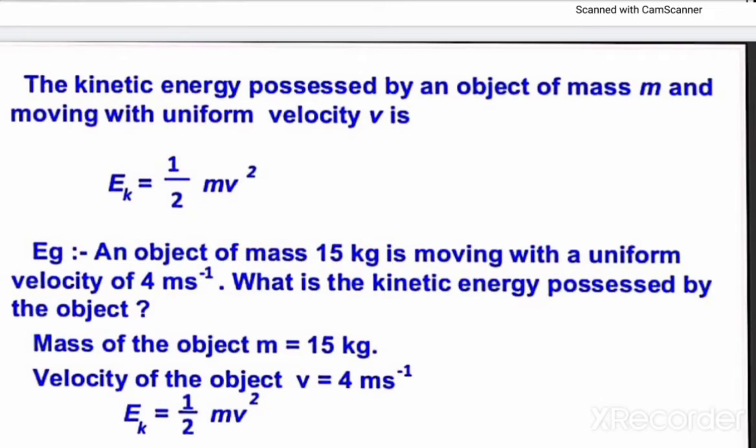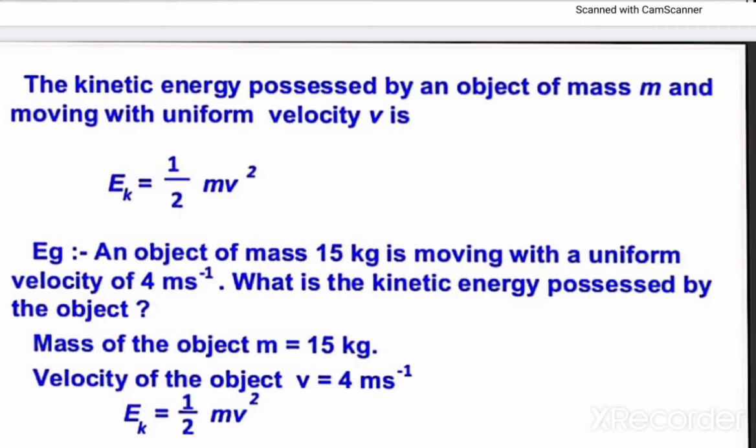Then one example: an object of mass m equal to 15 kg is moving with a uniform velocity of 4 meter per second. What is the kinetic energy possessed by the object? Mass of the object is 15 kg. Velocity of the object is 4 meter per second.